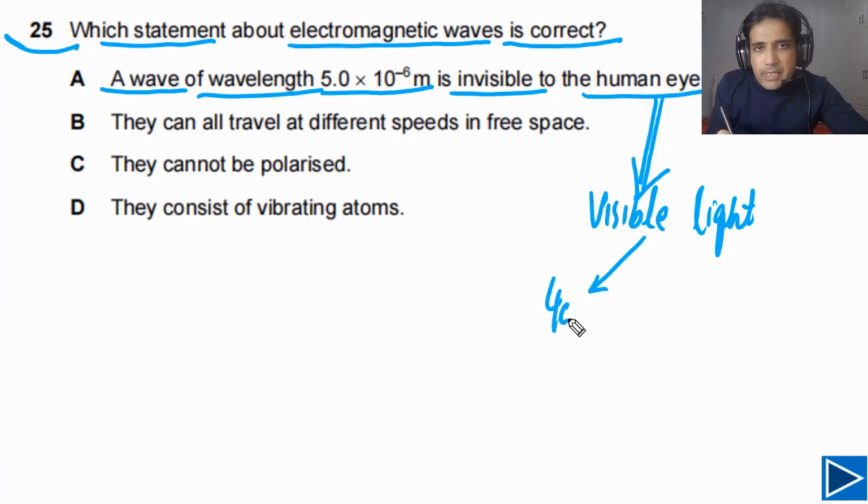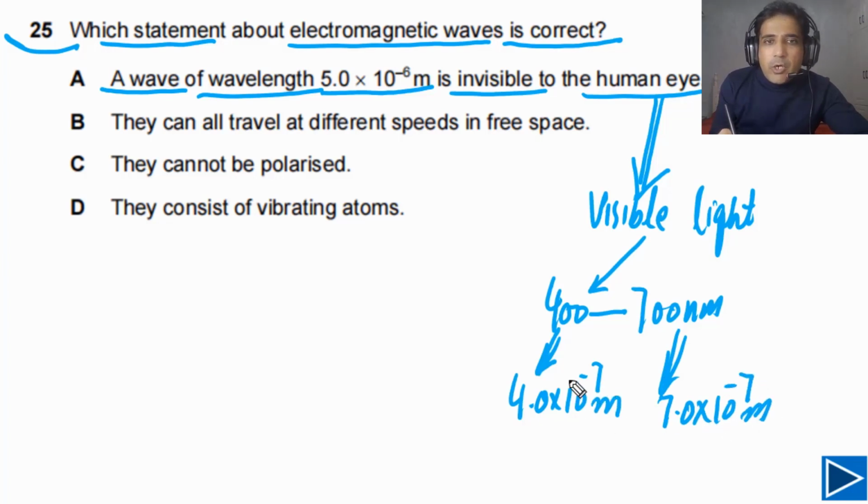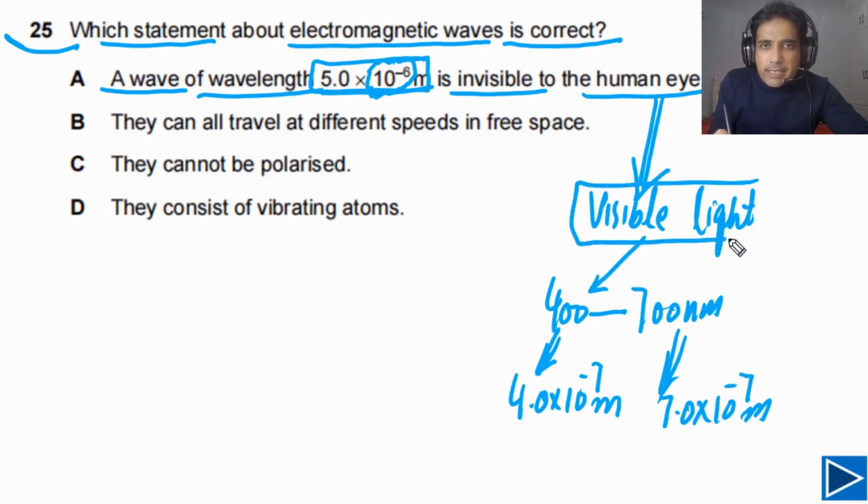The range of visible light is from 400 nanometers to 700 nanometers. We can convert this into meters, so this will be equal to 4.0 times 10 to the minus 7 meters, and this one will be equal to 7.0 times 10 to the minus 7 meters. But now if we compare this with the given wavelength, this has power 10 to the minus 6. So this wavelength is longer than the visible part of the electromagnetic spectrum. So we cannot see that.